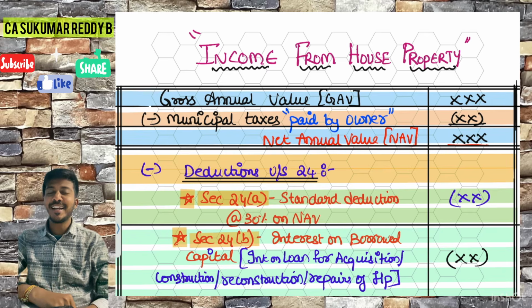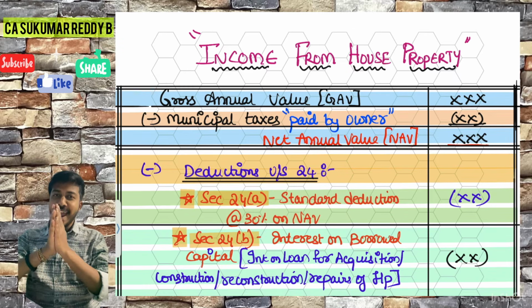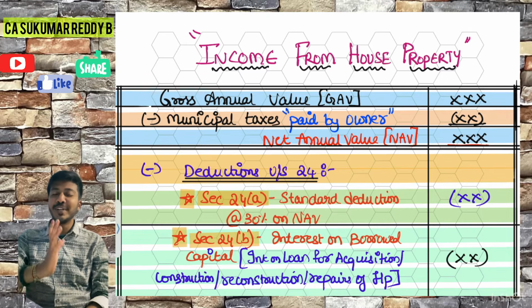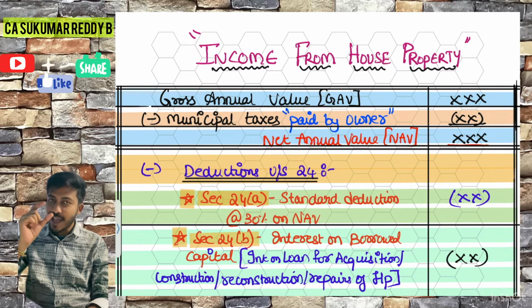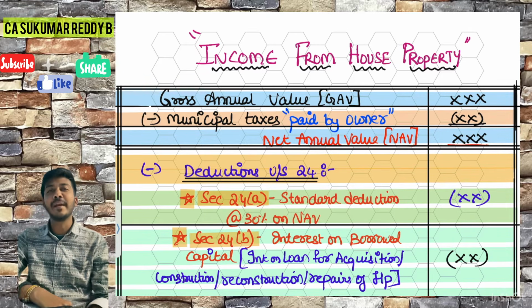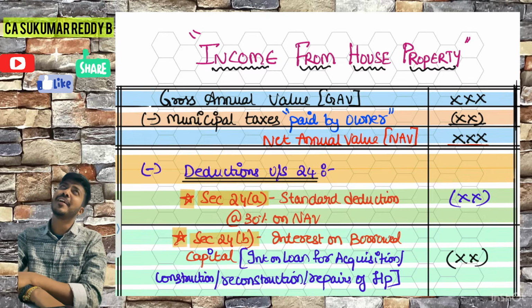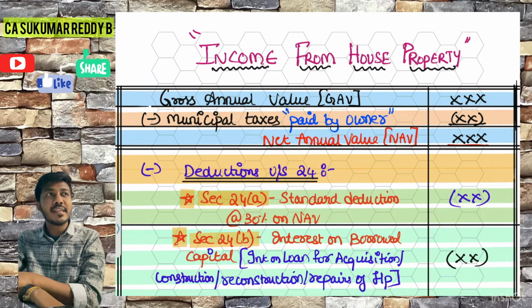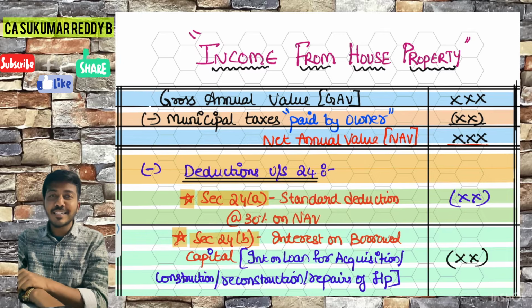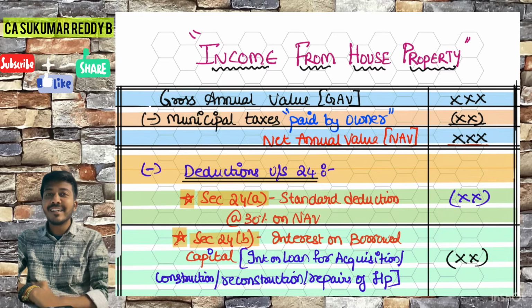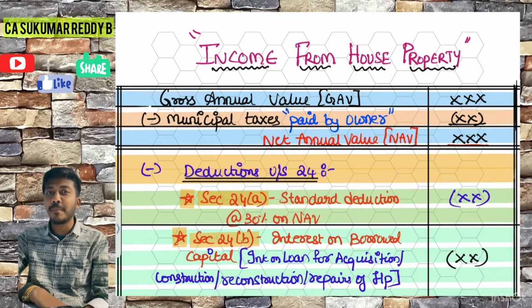This is your Sukumar Reddy B. Namaskaram, and I am here with a new video and a very interesting topic. It is nothing else than interest on borrowed capital. Where did you see this? You would have seen this under section 24B, which is the second deduction in the pro forma of house property.